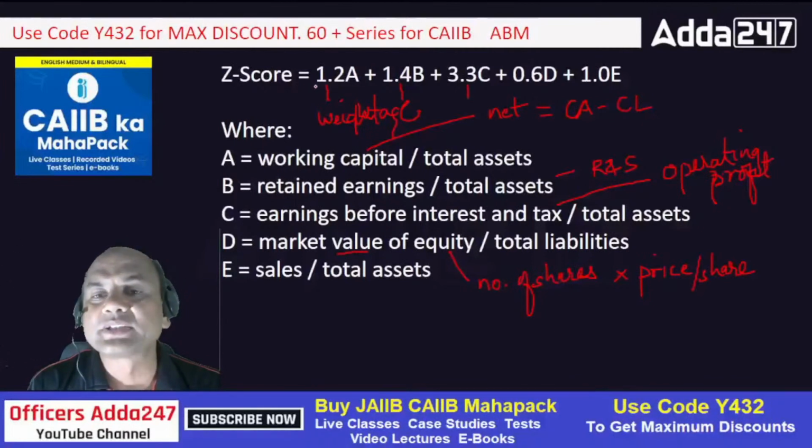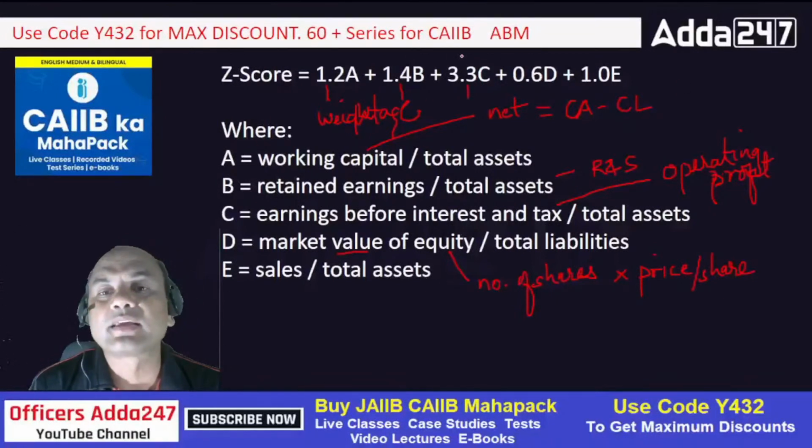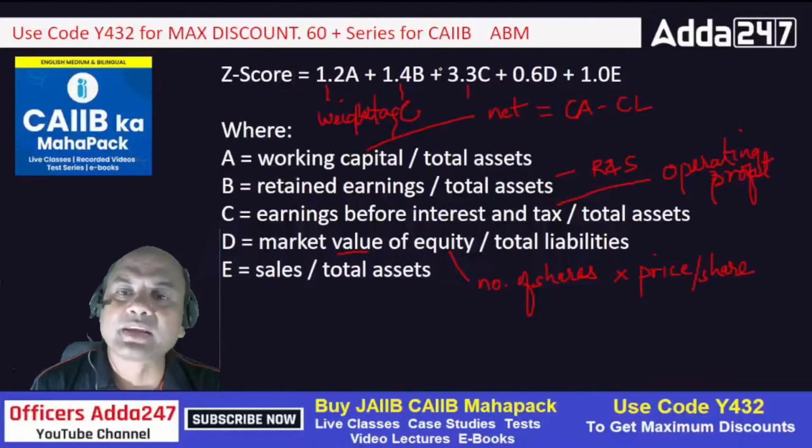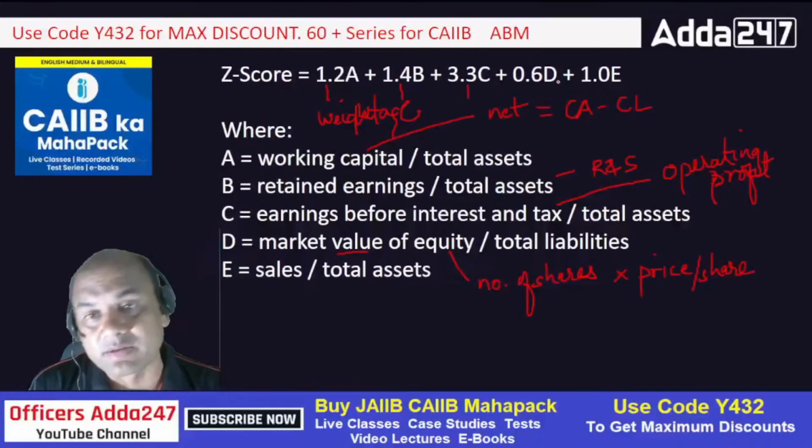1.2 plus 1.4 is 2.6. 2.6 plus 0.6 is 3.2. Then 3.2 plus 0.1 is 3.3. Something like that logic you can apply. After all, you have to remember it in your own way. Nobody can force you or tell you how to remember it. It's up to your own thinking and your own level. This way I remember these figures, and you can also apply your own method.